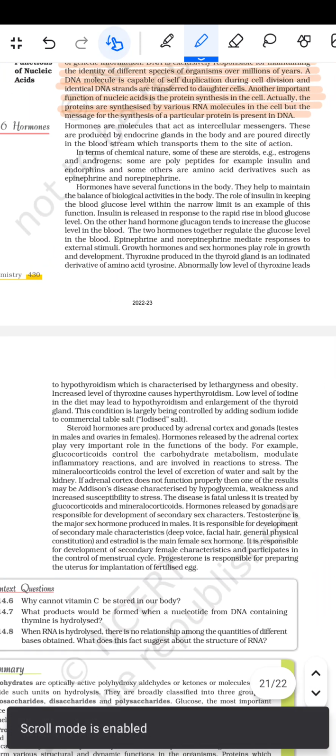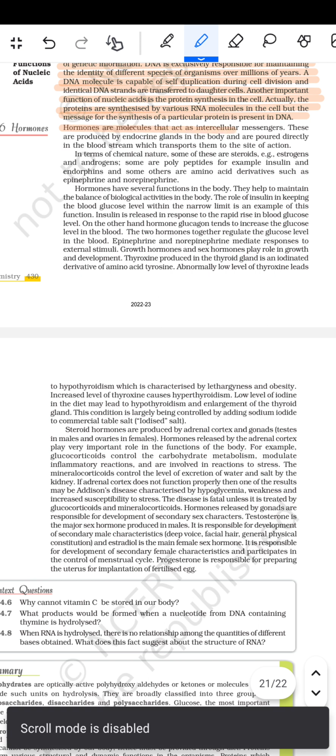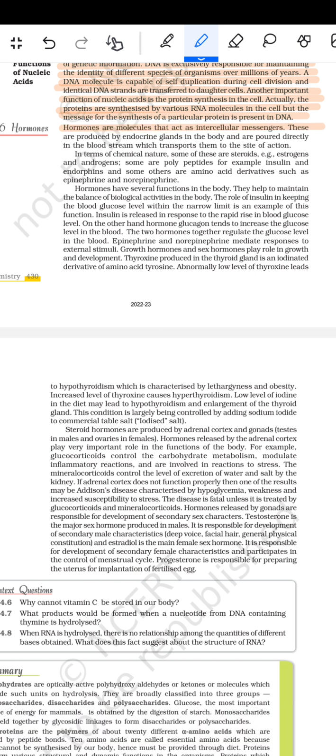Then we come to hormones. Hormones are molecules that act as intercellular messengers. These are produced by the endocrine glands in the body and are poured directly into the bloodstream, which transports them to the site of action. In terms of chemical nature, some of these are steroids, for example estrogen and androgen. Some are polypeptides, for example insulin and endorphins, and some others are amino acid derivatives such as epinephrine and norepinephrine. Hormones have several functions in the body.